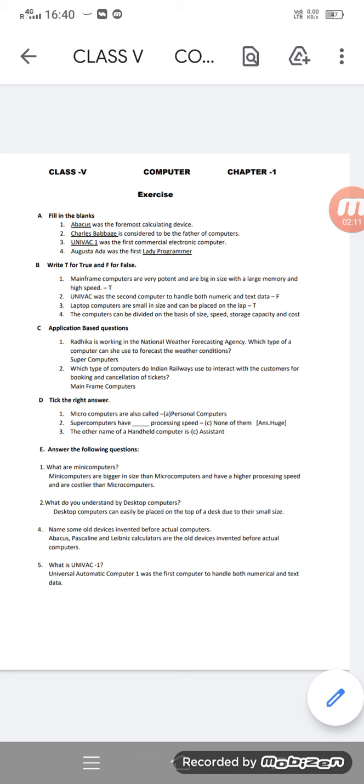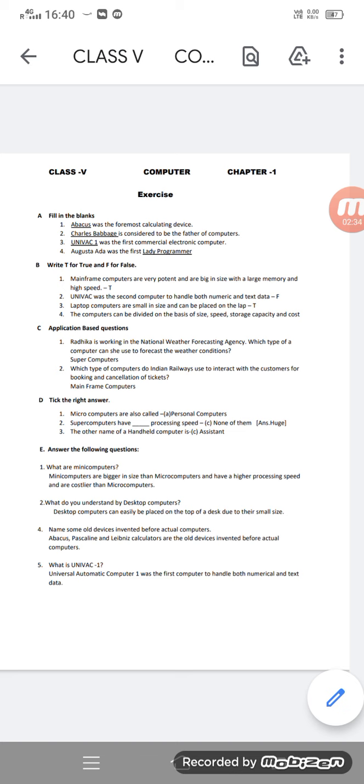D. Take the right answer. Microcomputers are also called personal computers. So A option. Supercomputers have dash processing speed. In that they have given two options. One option is great. That is also not correct. That is huge. So the correct answer I have mentioned here is huge.